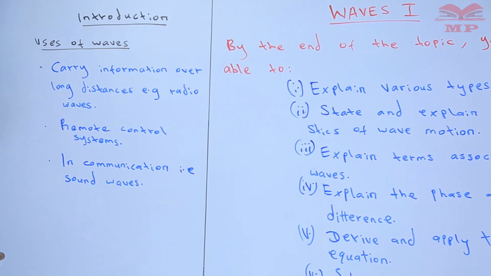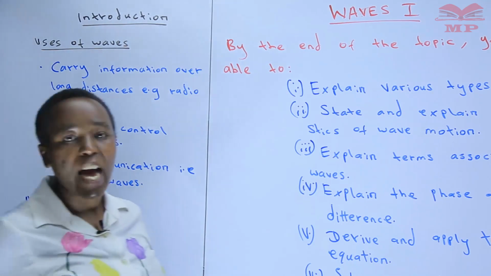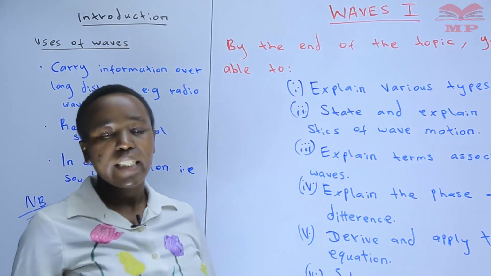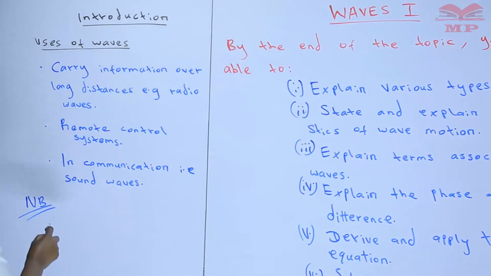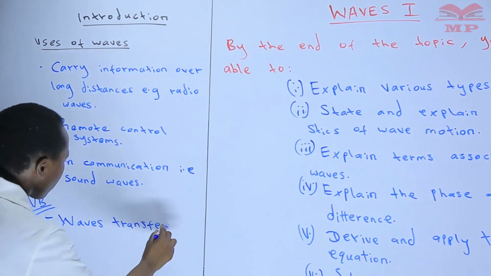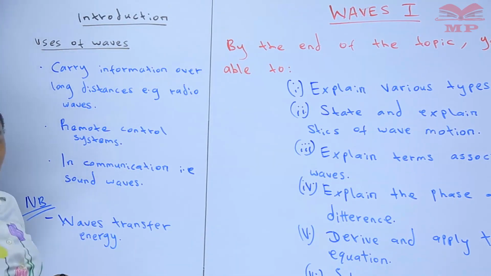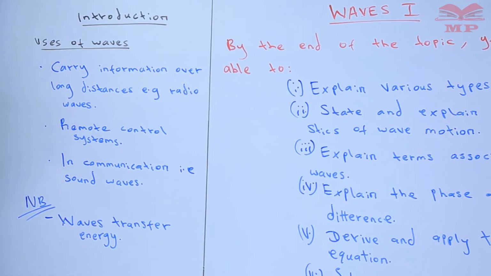And I would like you to note that waves transfer energy. That's why when we talk of waves like the sea waves or the tidal waves, they are able to do work because they transfer energy.